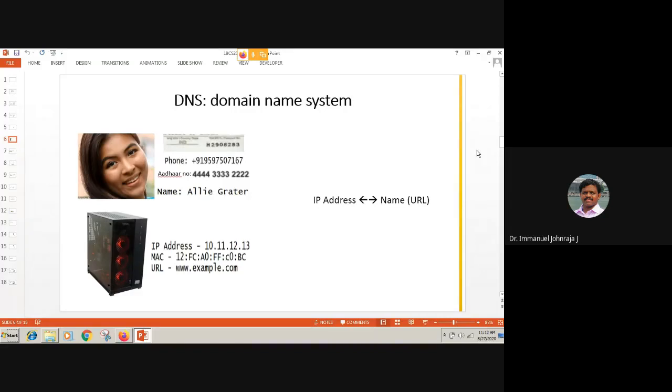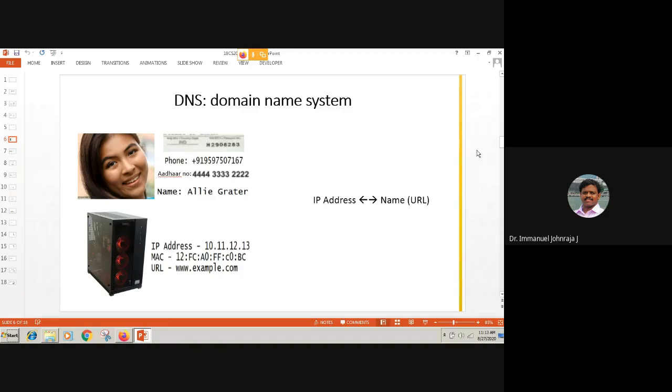Anyway, on the other hand, you look at the second half of the slide. You have a machine which has its IP address, its own MAC address, and the URL. Again, URL is a uniform resource locator. That is true. But as a human being, I can easily remember example.com. If I move four or five slides later and ask you what the IP address of this was, which I told you, you may not be able to remember. But if I ask you whether you remember the name or the URL or the website address which I gave in slide number 2, you can easily say it is example.com. All right.